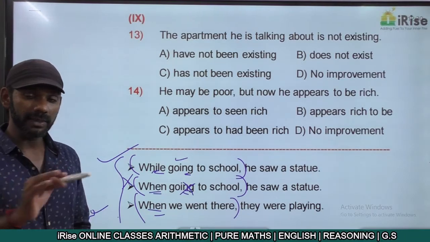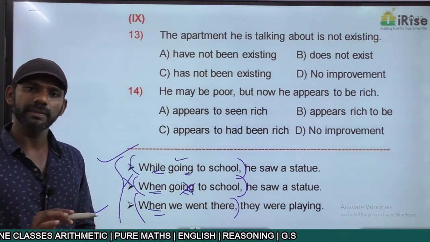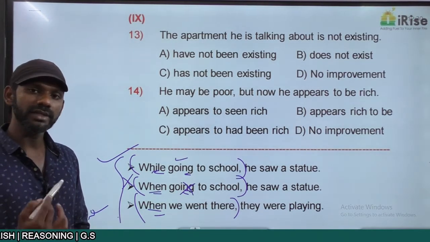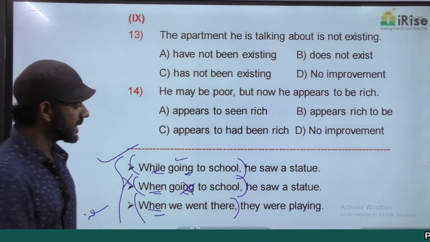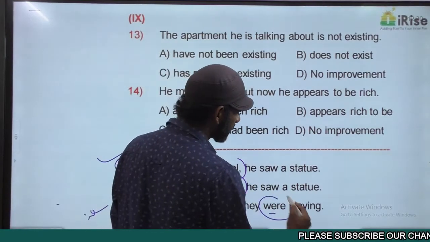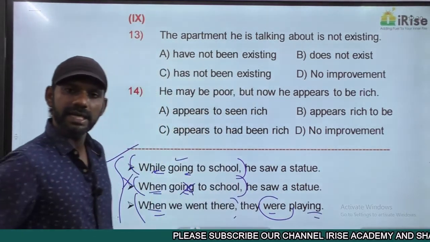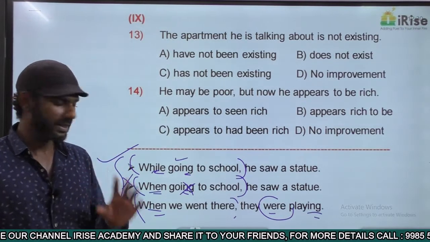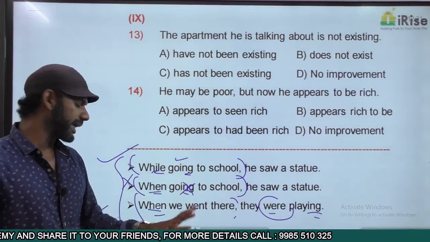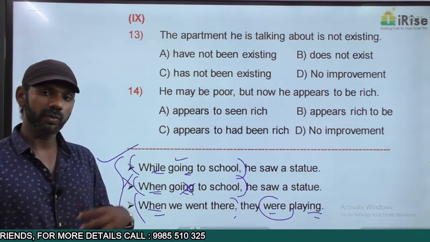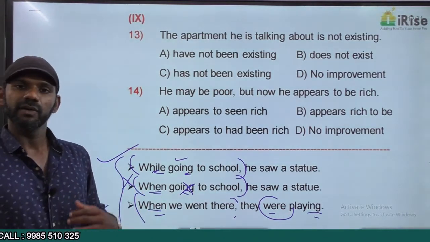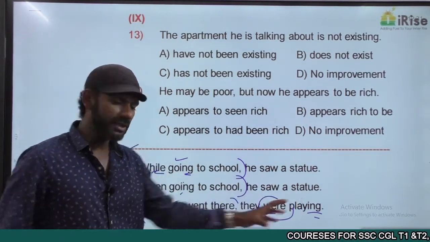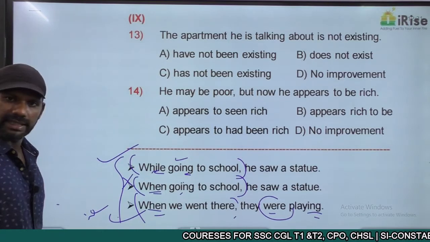I told you earlier, if you remember, if you check the rules, you understand. The meaning of this statement is, what were they doing when we went there? "What were they doing" is past continuous. "They were playing" is verb plus V1 plus ing, past continuous. The tense and the category of the question and the answer must be the same. So "when we went there, they were playing" is grammatically correct.